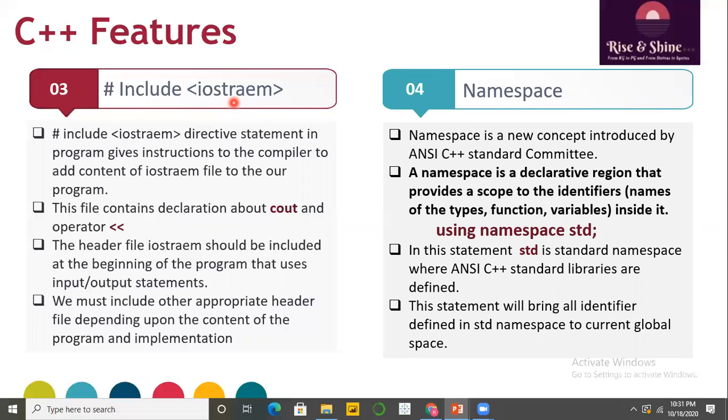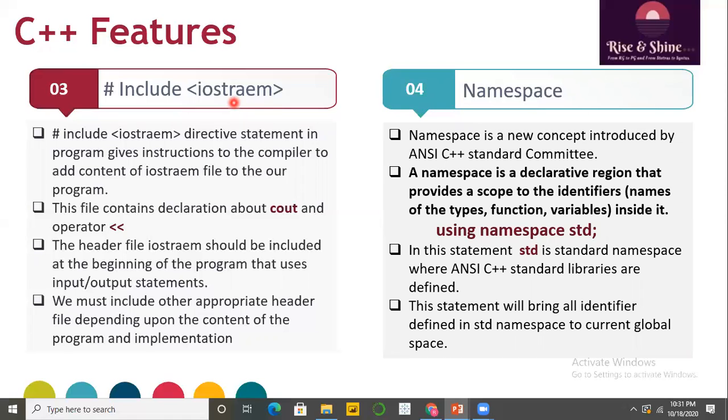A namespace is a declarative region that provides a scope to the identifiers. Identifiers means names of types, functions, and variables inside our program. So a namespace is a region that provides scope to all the identifiers we have created or declared in our program.